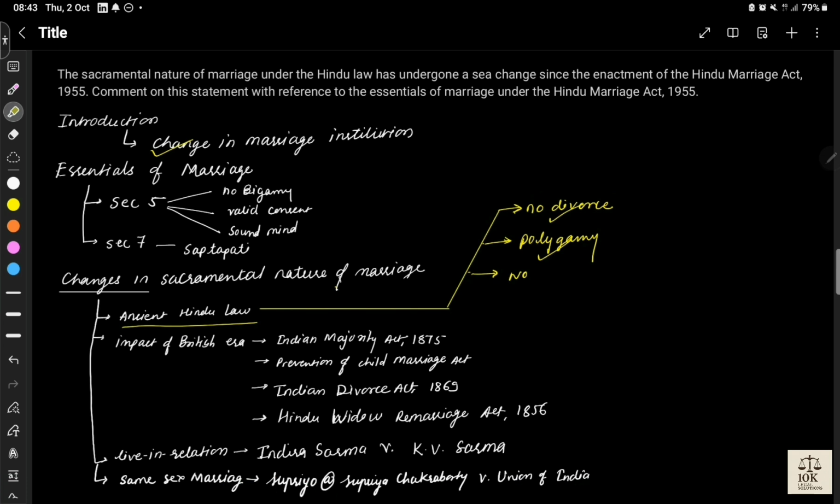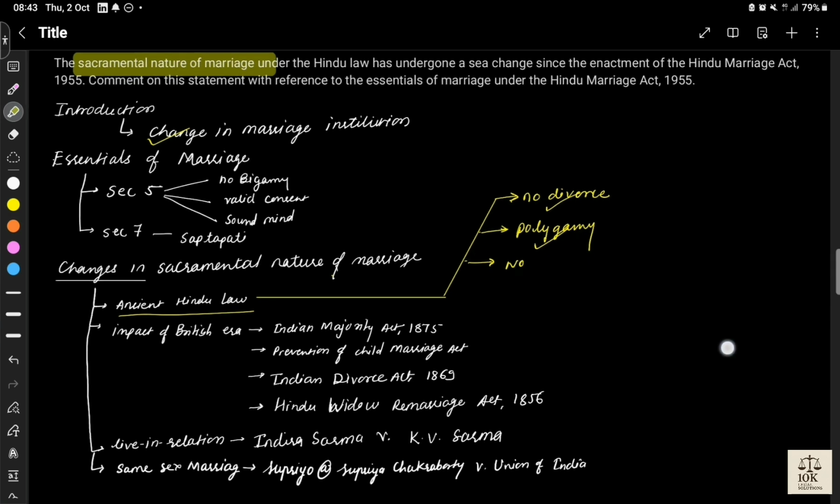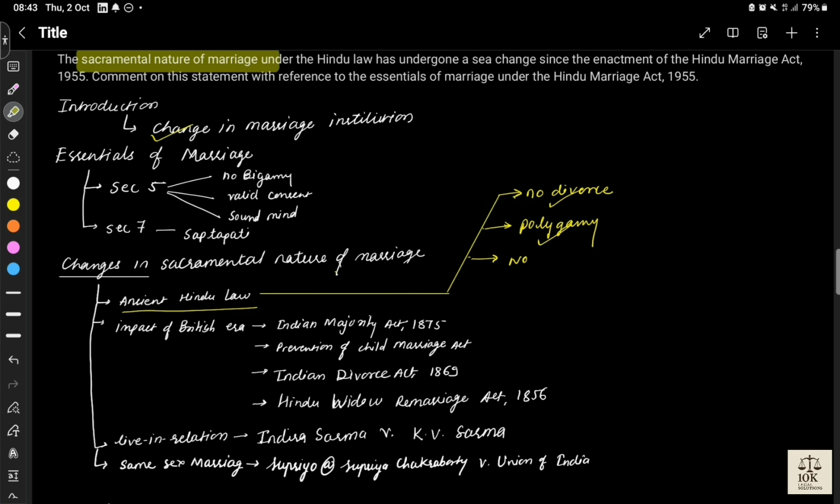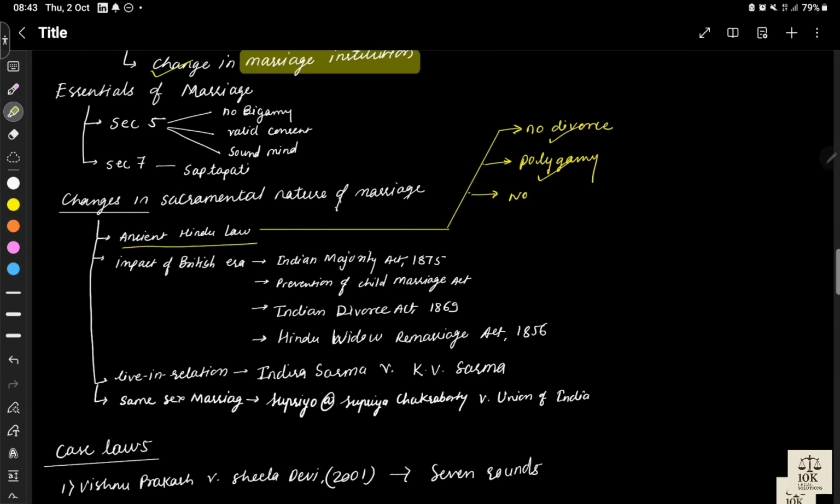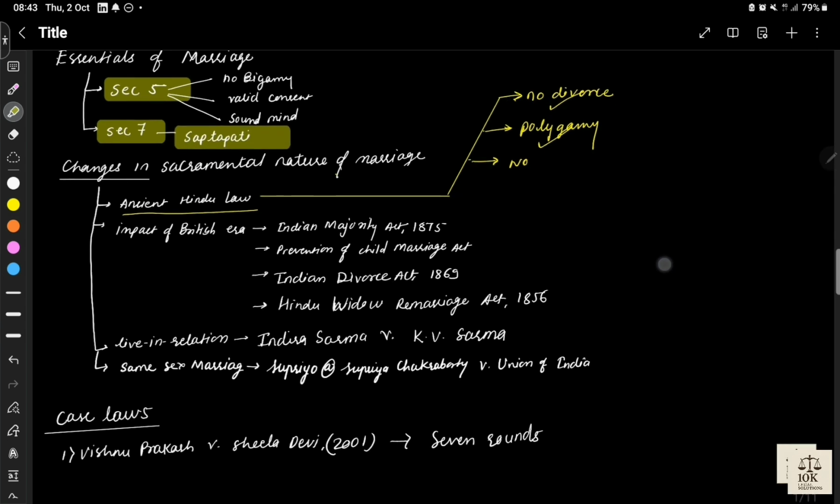Now the question is talking about what is the sacramental nature of Hindu marriage and how it has evolved or is changing in today's era. So in the introduction we'll discuss that marriage is a social institution and the importance of marriage in society. Coming to the essentials of marriage, we must write Section 5 and Section 7 of the Hindu Marriage Act, which talks about the criteria for a valid marriage under the Hindu Marriage Act, and Saptapadi, that is the essential ceremony for a valid Hindu marriage.